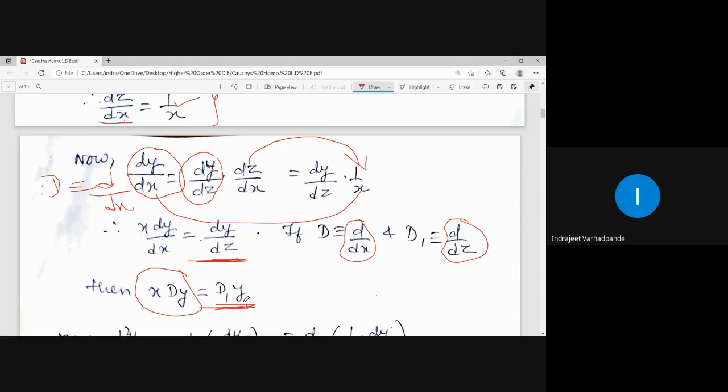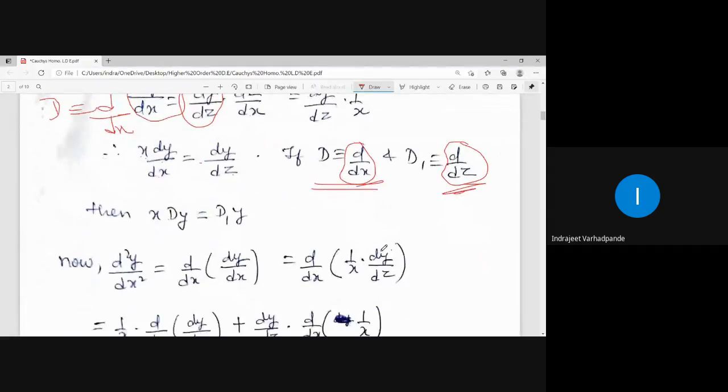So always remember that you will have to put x is equal to e to the power z so that z is equal to log x, dz by dx comes out to be 1 by x, and x dy by dx is simply dy by dz, which is called x D y is equal to D1 y. D is the original differential operator d by dx. The converted differential operator D1 becomes d by dz.